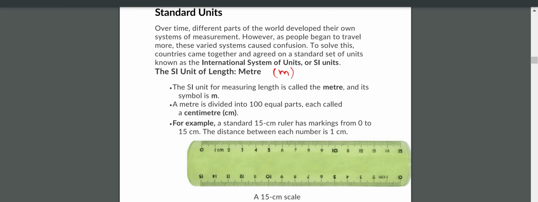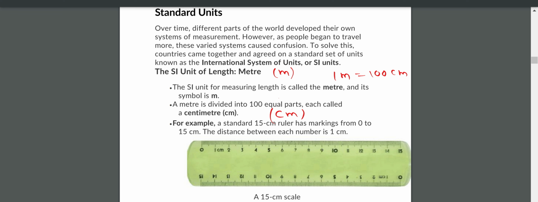Then 1 meter is divided into how many equal parts? 100 equal parts. Each equal part we call a centimeter. That indicates 1 meter is equal to how many centimeters? 100 centimeters. 1 meter is equal to 100 centimeters. So we divided 1 meter into 100 equal parts, and one equal part we call 1 centimeter. Then how do you indicate centimeter in short form? That is cm.